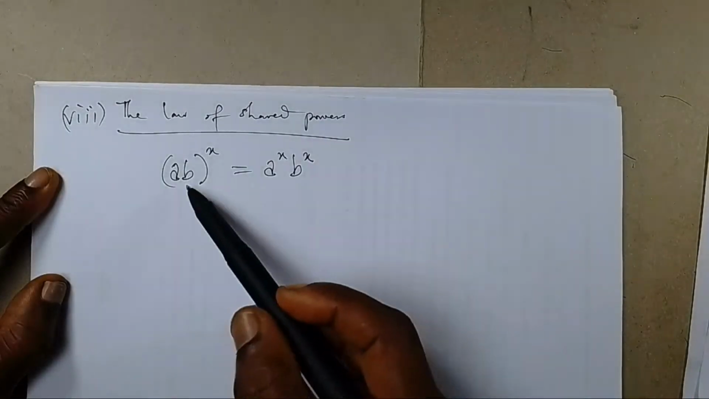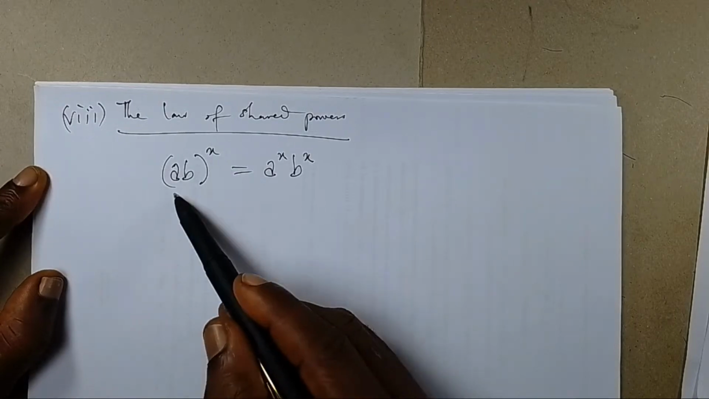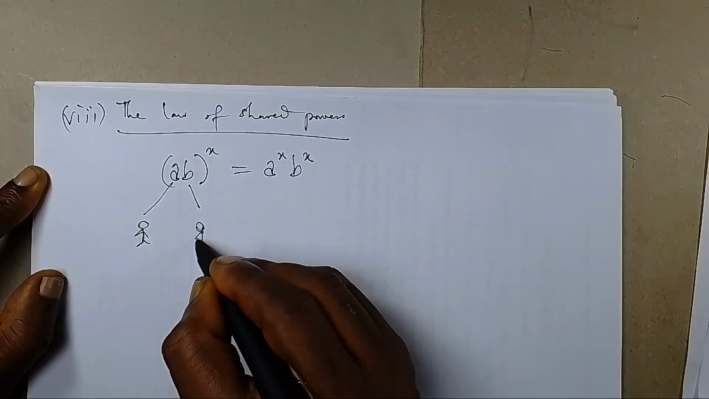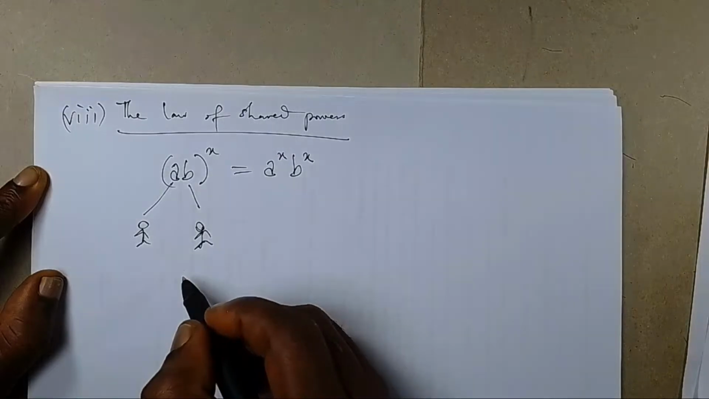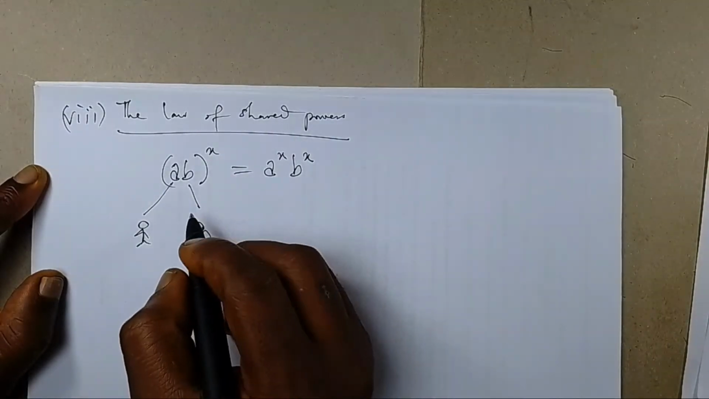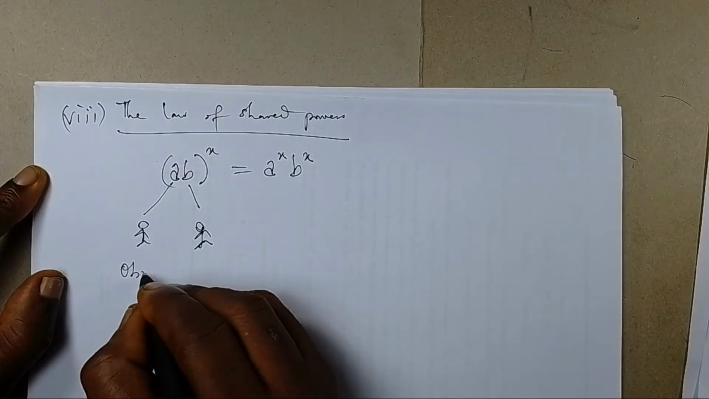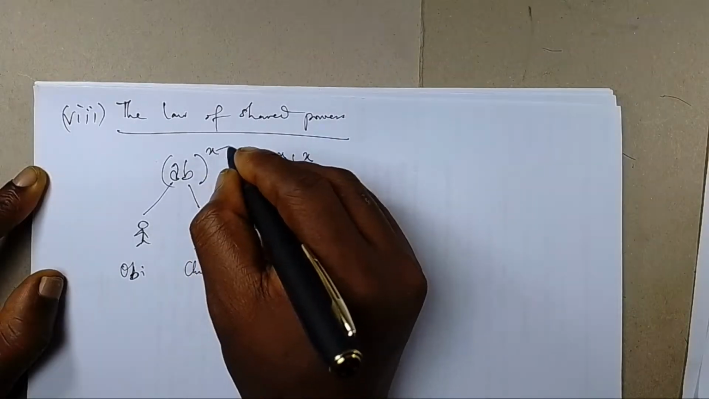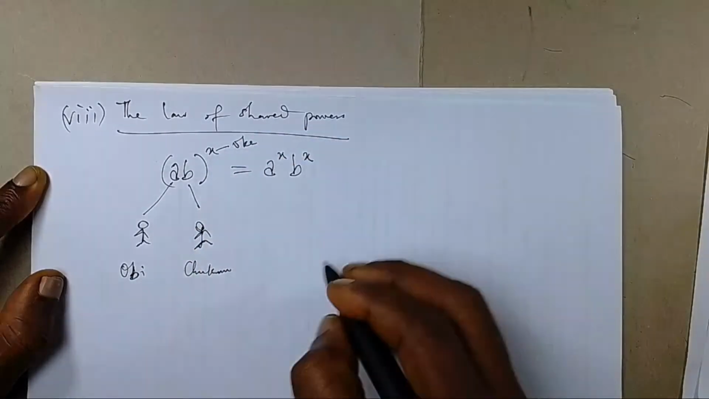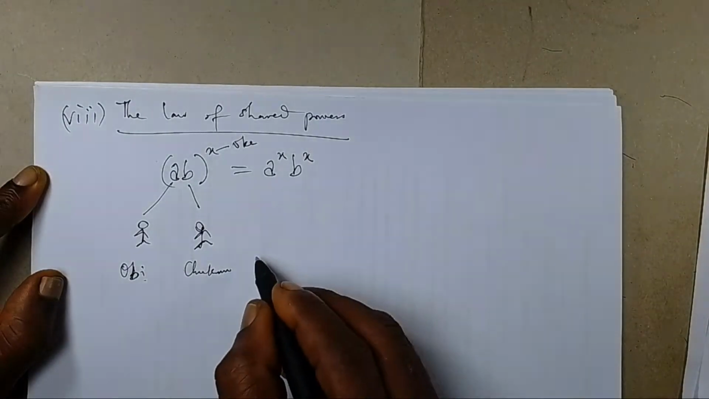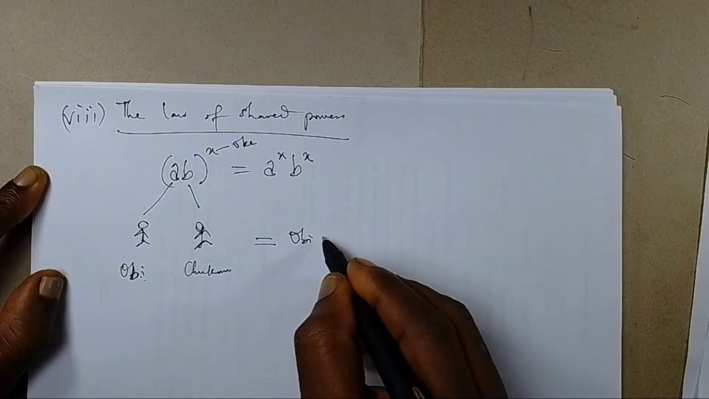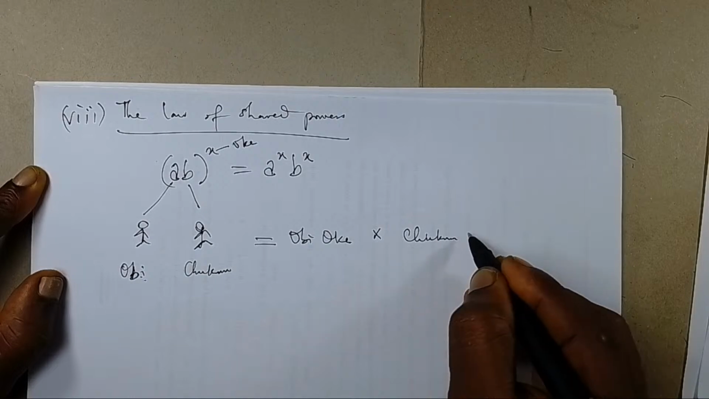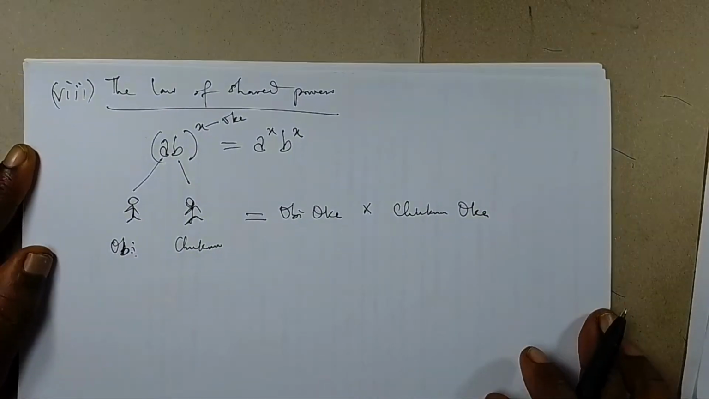This law is synonymous to a scenario such as this. Take this to be two siblings. You could have this as two children in one house, born of the same parents. Let's say x is their surname. Now, if this boy answers Obi and this boy answers Chuku, let's say their father's name is Okay, then it means that the result will be Obi Okay and Chuku Okay. This is one simple way I use in explaining this to my students.